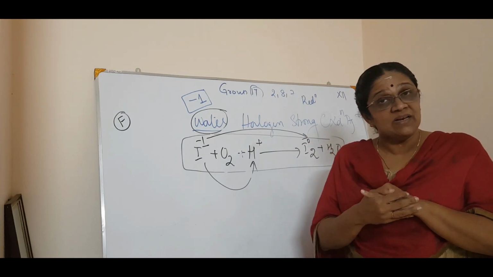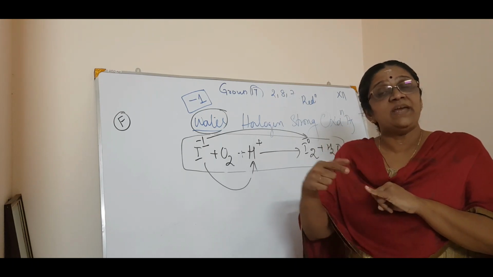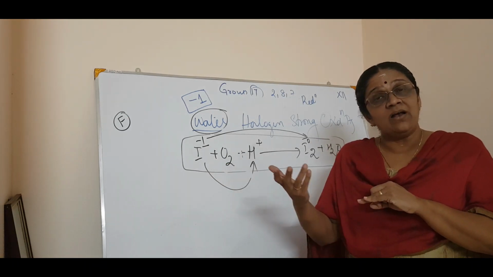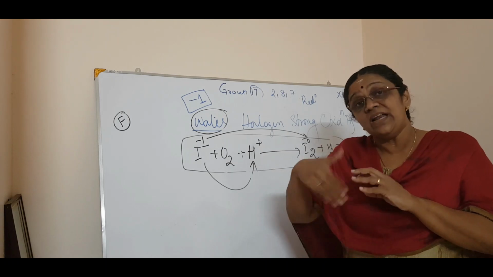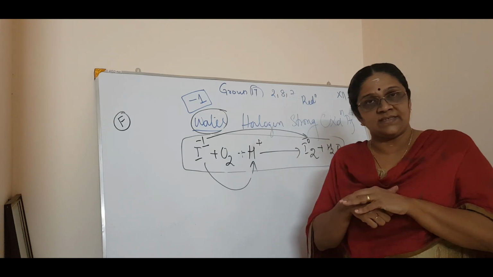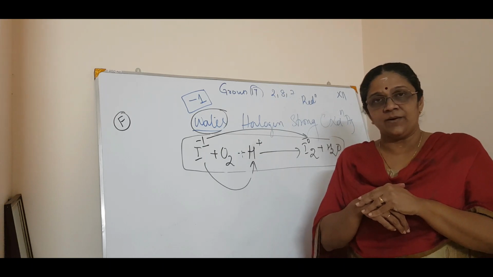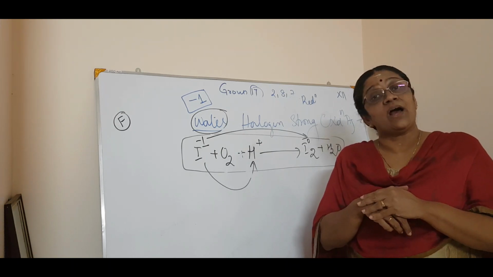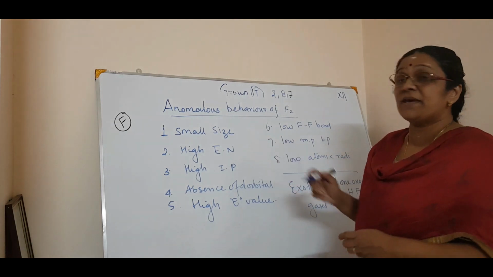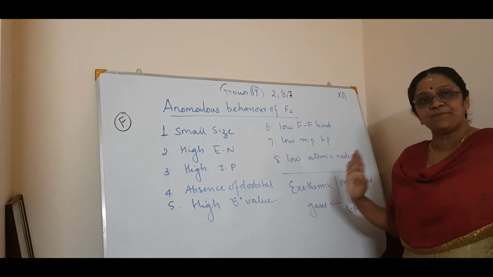Next comes the oxidizing ability. That is, the readily acceptance of electrons, which is one property of being an oxidizing agent. Second is the standard reduction potential. And third, an example of the reaction with water: how readily the halogen hydrolyzes and gets oxidized. So these are the various things in the oxidizing property. Clear? Now we will see how it reacts with hydrogen. Before going into the reaction, we will see the anomalous behavior of fluorine, which is very, very important. Just keep in mind all these points, that's all.